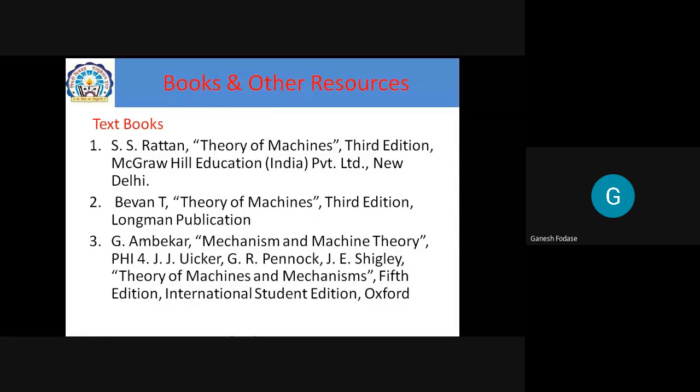There are some books or other resources that you can use. I can suggest, in our library, this book is available. Most of the books are available in the library, but I suggest you use this book. It is the best book for theory of machines. Your whole syllabus is covered in this book: S.S. Rattan, Theory of Machines, 3rd edition, McGraw-Hill India Limited. You can prefer this book because the whole syllabus is covered. In most books it is covered, but this is the easiest and most used book for the course.